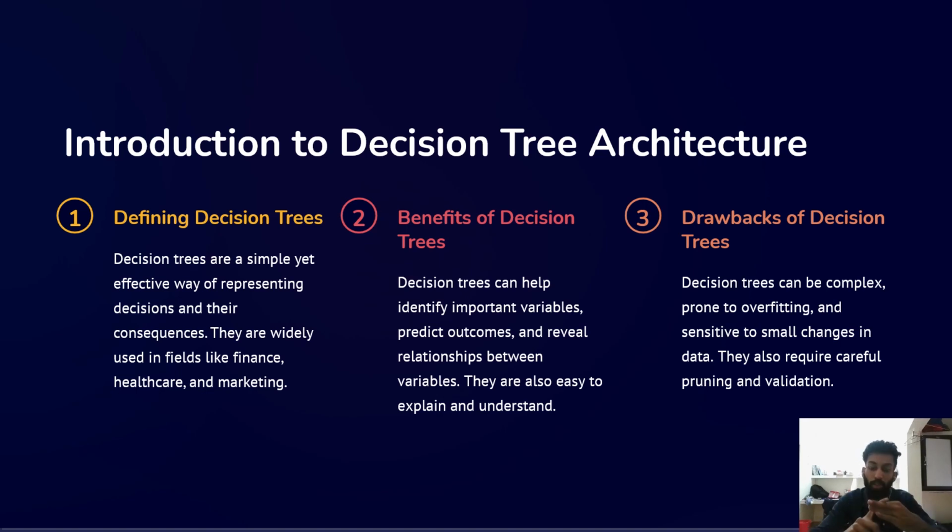Next is the benefits of decision trees. Decision trees can help identify important variables, predict outcomes, and reveal relationships between variables. They are also easy to explain and understand. Now let's talk about the drawbacks of decision trees. Decision trees can be complex, prone to overfitting, and sensitive to small changes in the data. They also require careful pruning and validation.